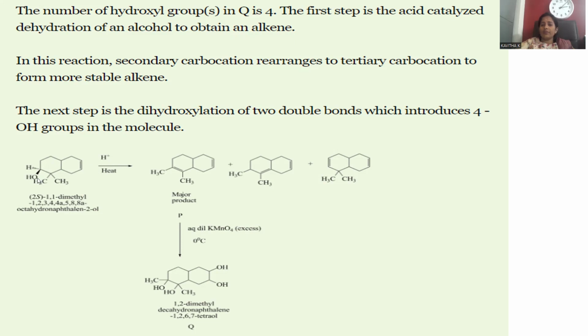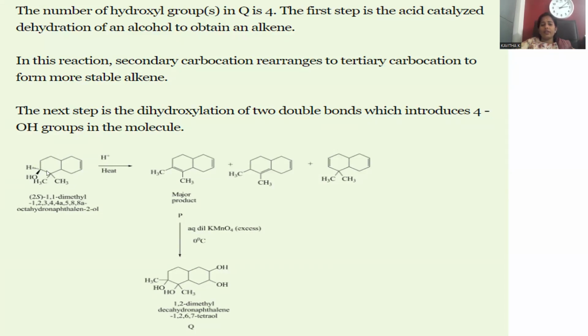OH is always accompanied by 2 lone pairs of electrons, so H plus will attach to the OH, and under heat conditions, an oxonium cation is generated. The oxonium cation generated is highly strained. Immediately it will lose the water, so under acid catalyzed conditions we can perform dehydration.